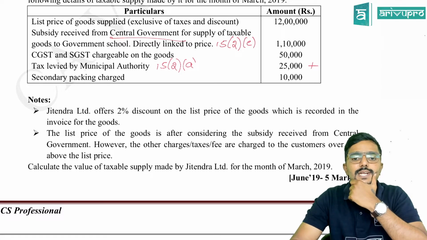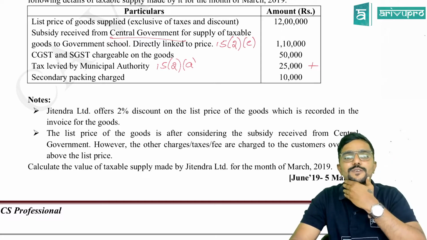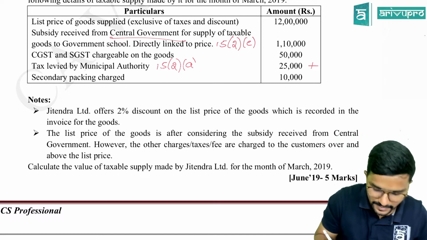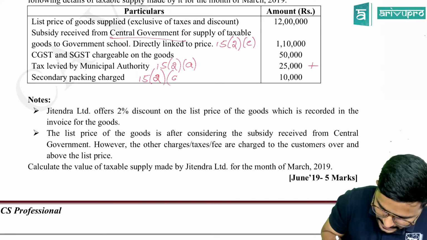Next, secondary packing is charged. So anything charged by the supplier to the recipient before supply, whether it is primary packing or secondary packing, doesn't matter. So 15(2)(c), incidental.